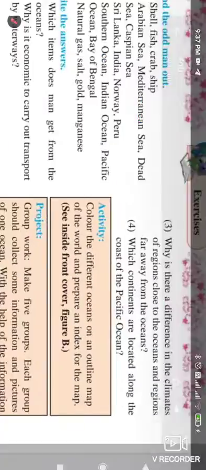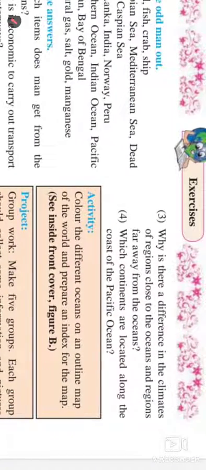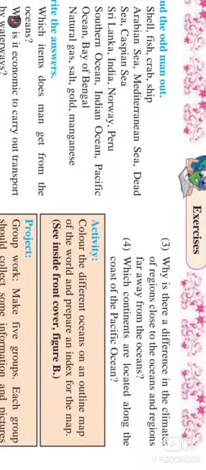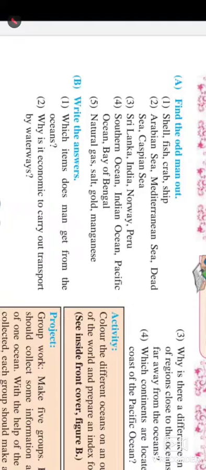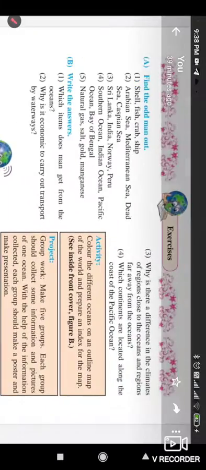Now the third question is: why is there a difference in the climate of a region close to the ocean and a region far from it?